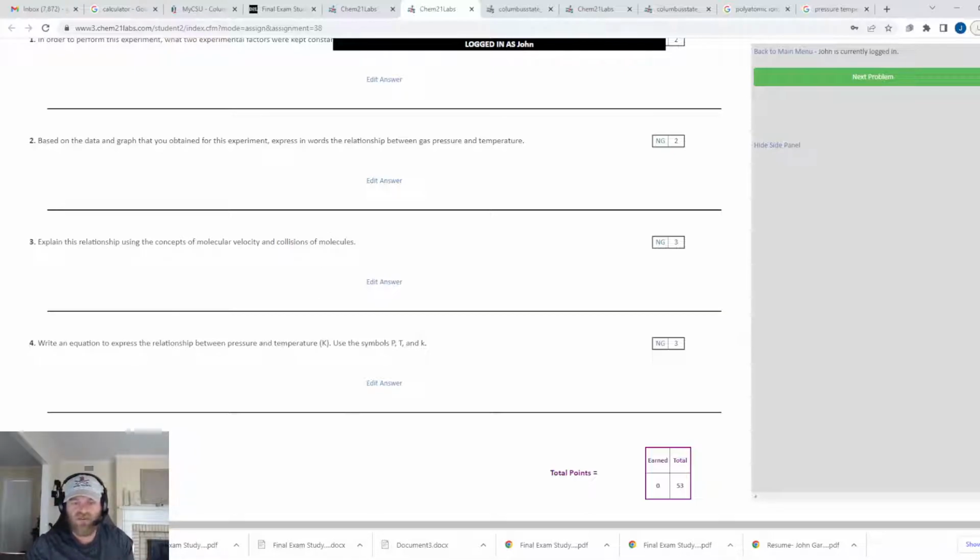Let me pull myself up so I can kind of illustrate this with my hands. I got some little atoms here. Okay, so imagine these are little atoms, and this is the whole concept behind Gay-Lussac's law.